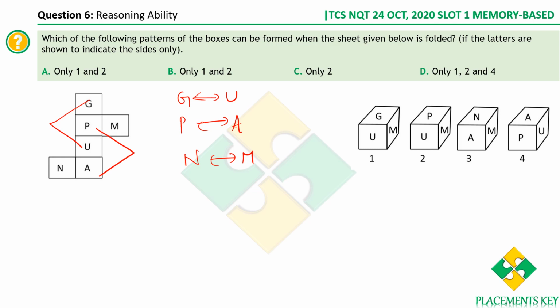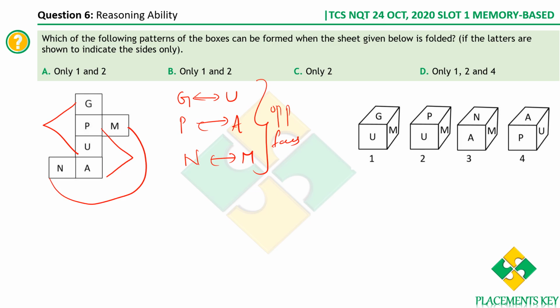Now please remember that faces that are opposite to each other can never be adjacent to each other. Think about it. Two opposite faces, however you rotate, will they be adjacent to each other? No. So please remember this. I'll repeat what I just told. The ones in alternate positions will always be opposite. So we have G and U, which are opposite to each other. Similarly, we have P and A, which are alternate, therefore they should be opposite to each other. Now the only set remaining is N and M, therefore these two should also be opposite.